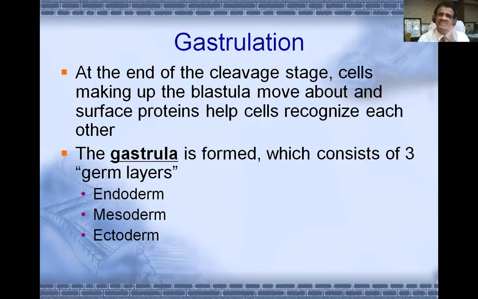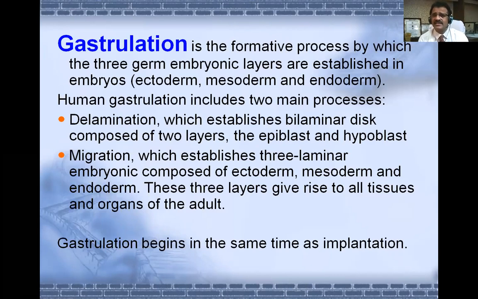Gastrulation is the process by which the three germ layers are formed in an embryo, and those are ectoderm, mesoderm, endoderm. Human gastrulation includes two main processes: delamination and migration. Delamination establishes the bilaminar disc composed of two layers, the epiblast and hypoblast, and migration establishes the three-layer embryonic disc composed of ectoderm, mesoderm, and endoderm.